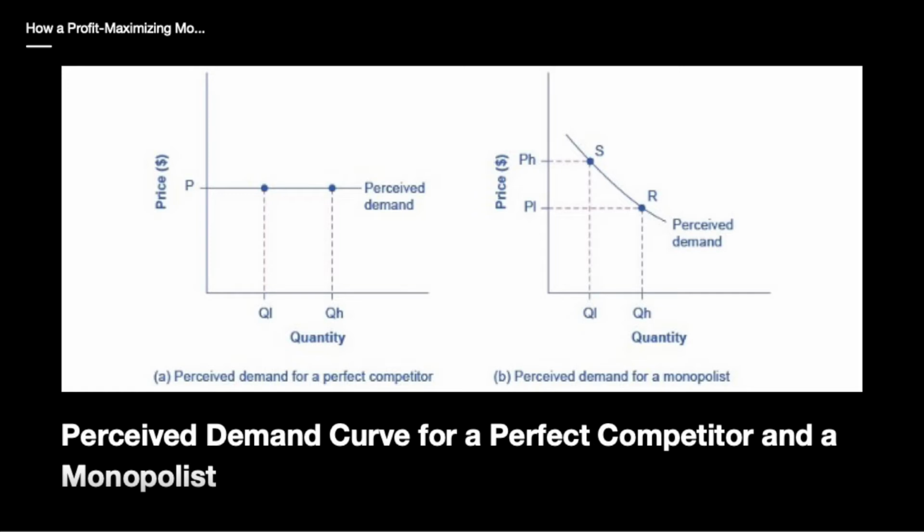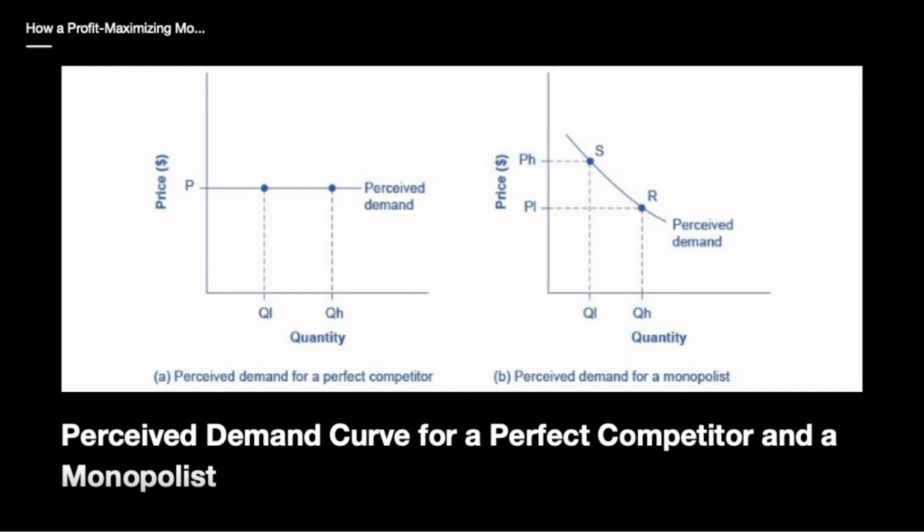In Figure A, a perfectly competitive firm's demand curve is flat. The flat shape means that the firm can sell either a low quantity, QL, or a high quantity, QH, at the exact same price, P. A monopolist's demand curve is the same as the market demand curve, which for most goods is downward sloping.